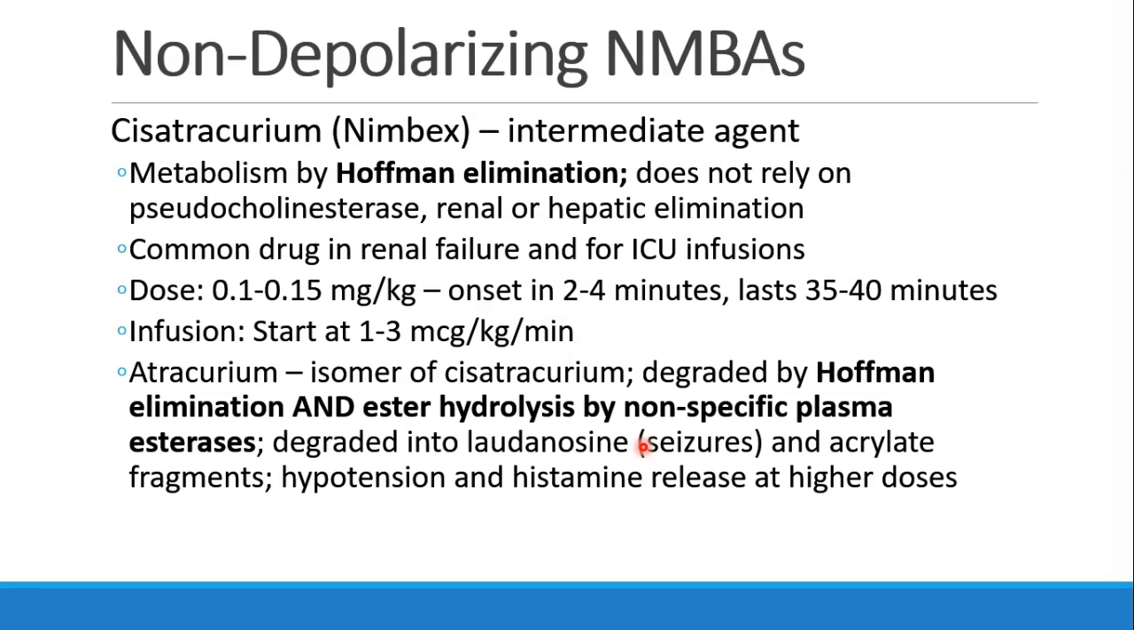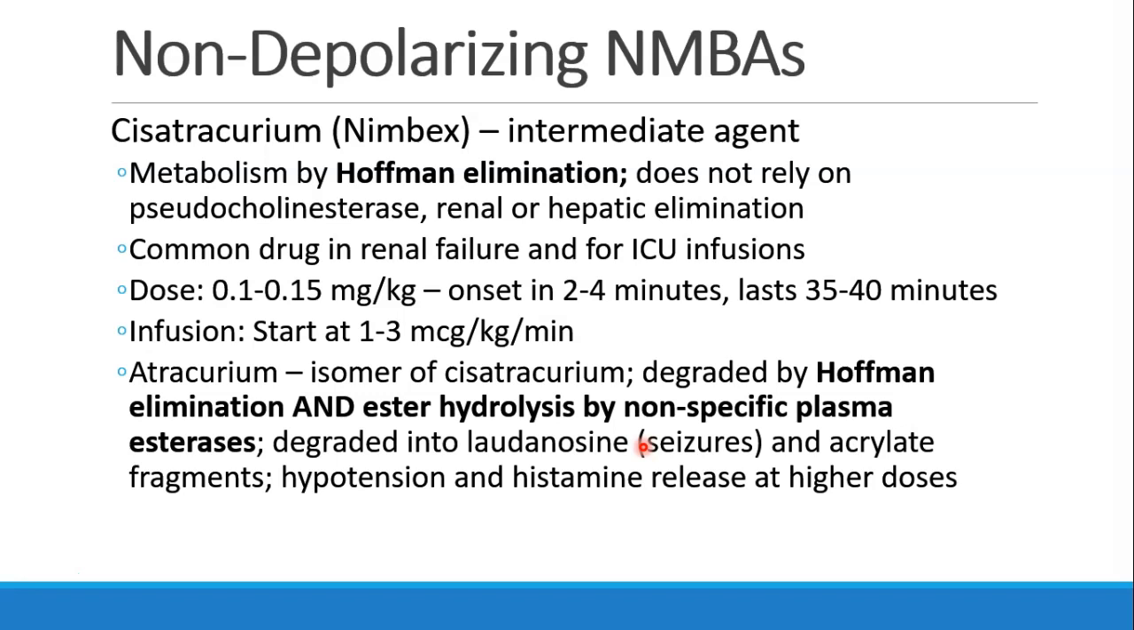It's also commonly used when a patient is on a paralytic infusion outside of the OR, for example, in the ICU. The intubating dose is 0.1 to 0.15 milligrams per kilogram with a 2 to 4 minute onset, lasting 35 to 40 minutes. The infusion is usually started at 1 to 3 mics per kilogram per minute.